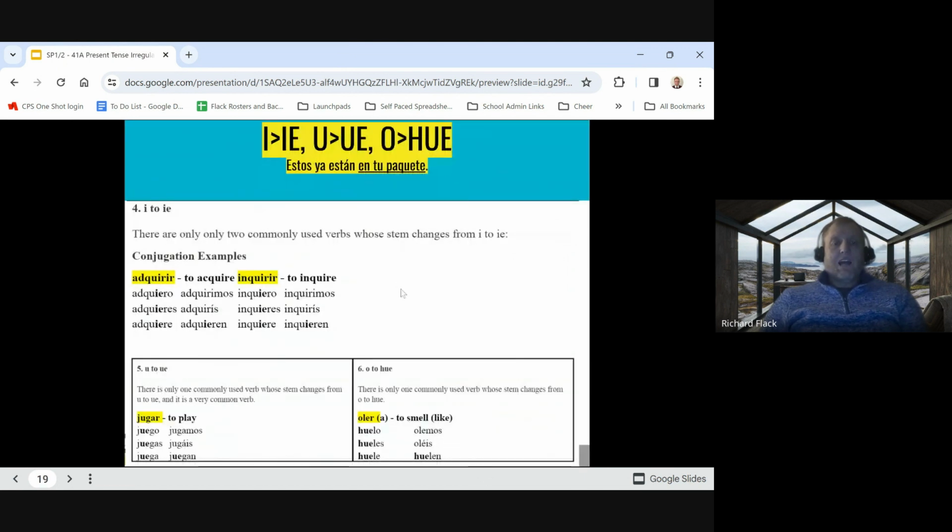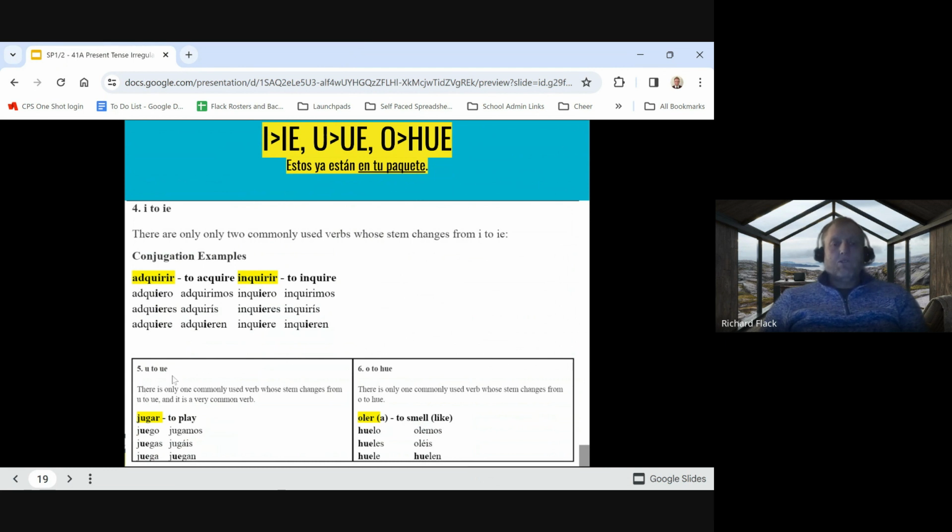Okay, our last 3 categories are I to IE, U to UE, and O to HUE. These are very small lists of common verbs with these spelling changes. We only have 2 for the I to IE, adquirir to acquire, and inquirir to inquire.